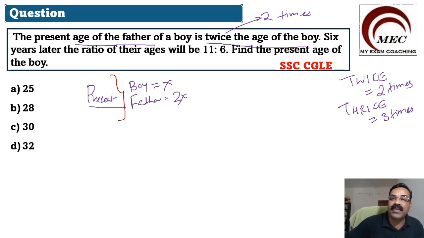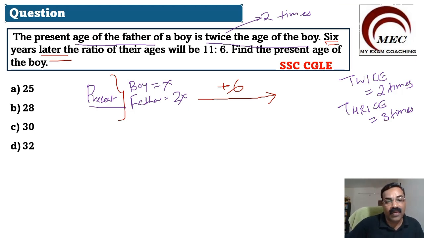6 years later means after 6 years. After 6 years, 6 years more will be added. The boy also will have 6 years extra. The father also will have 6 years extra. So after 6 years, the boy will become how much?